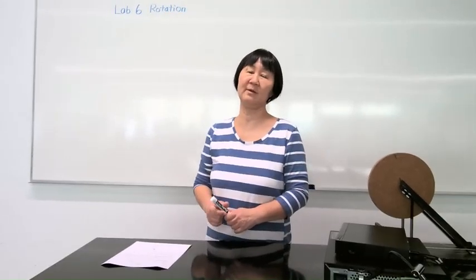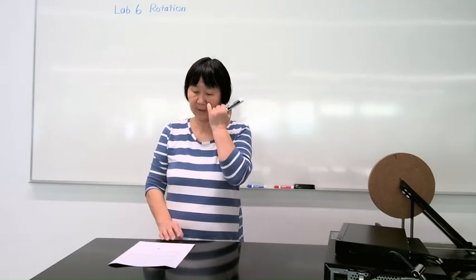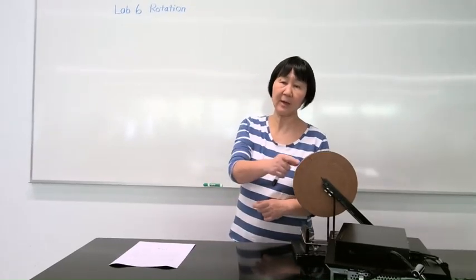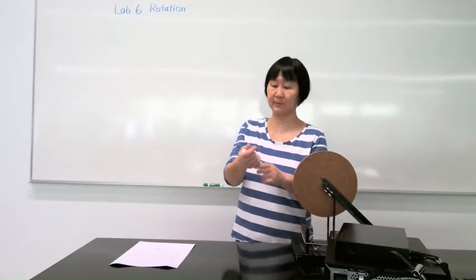In today's lab, we are going to measure the moment of inertia of a wooden disc. There are two ways to find its moment of inertia. First way is we can calculate the moment of inertia from the mass distribution.